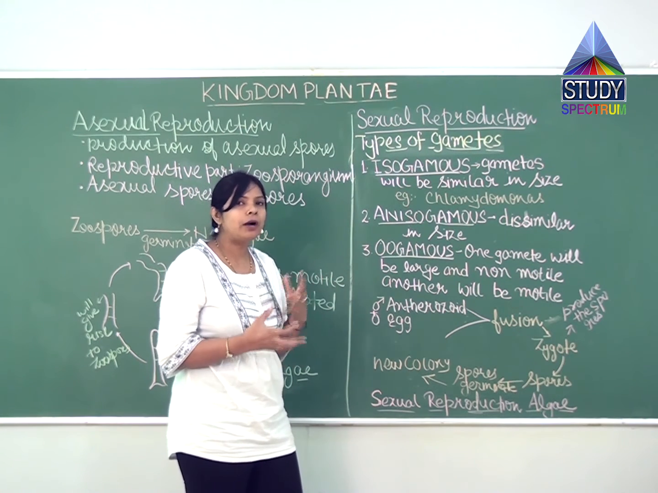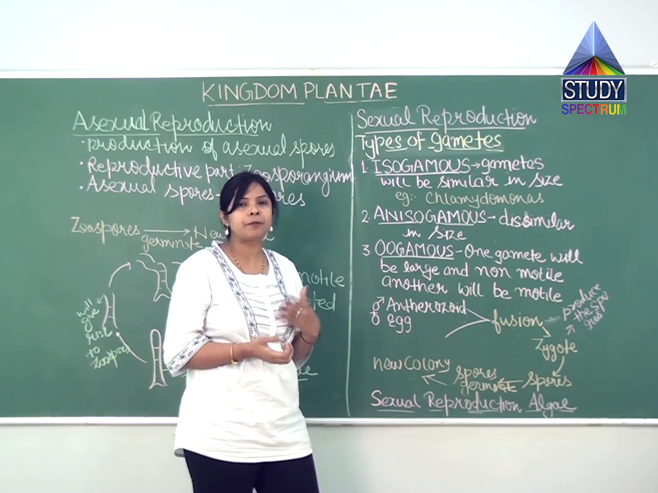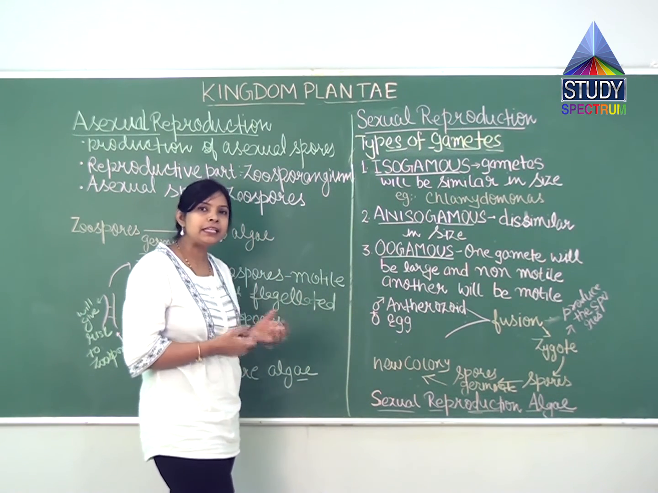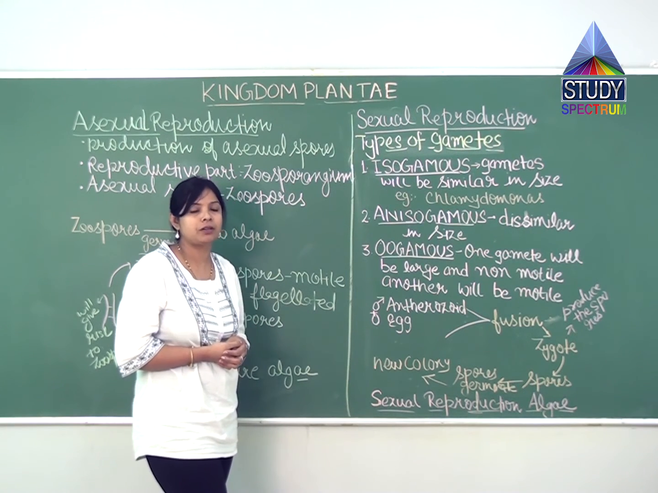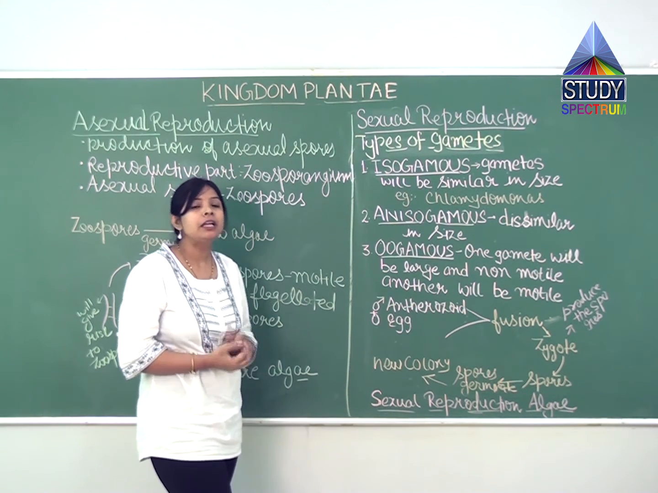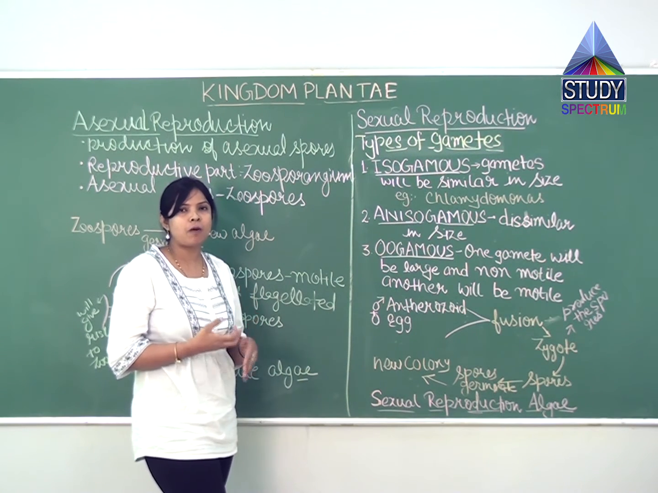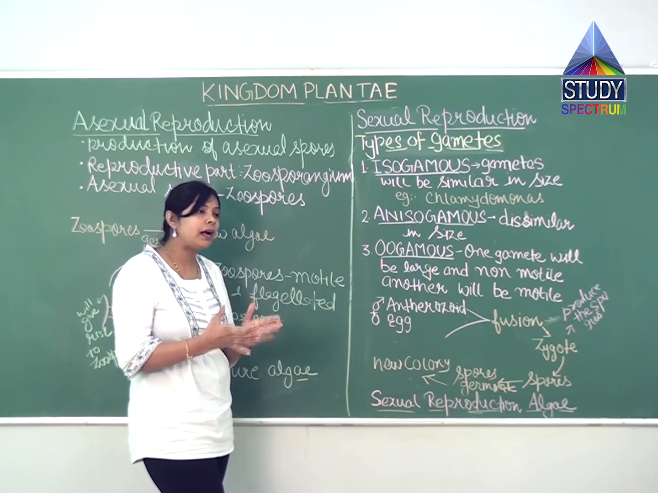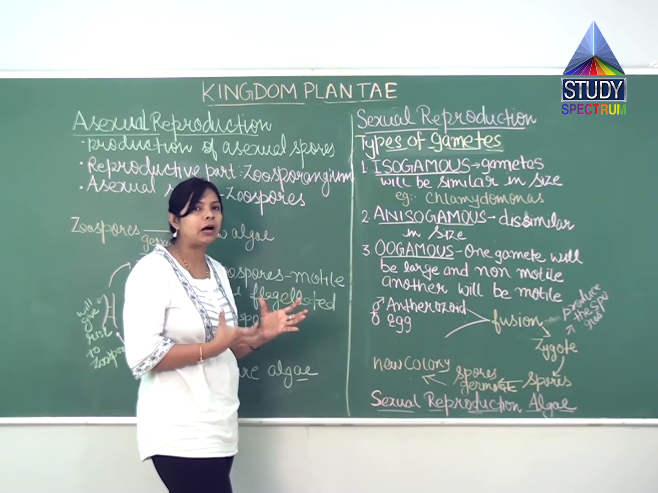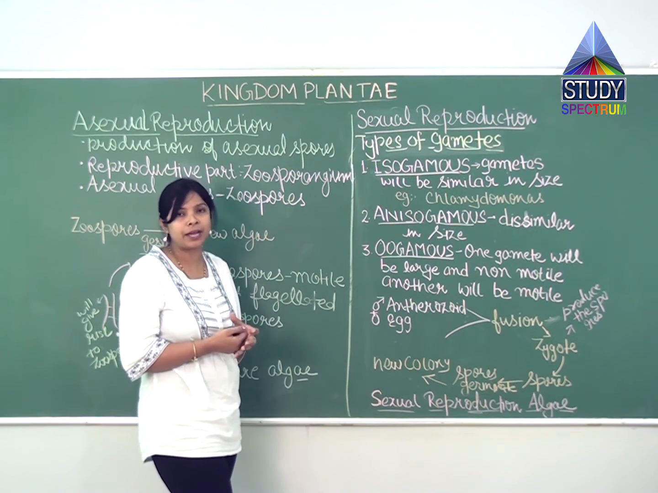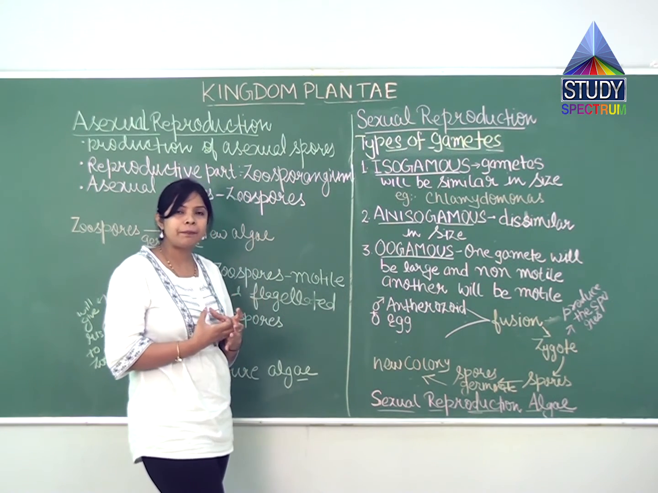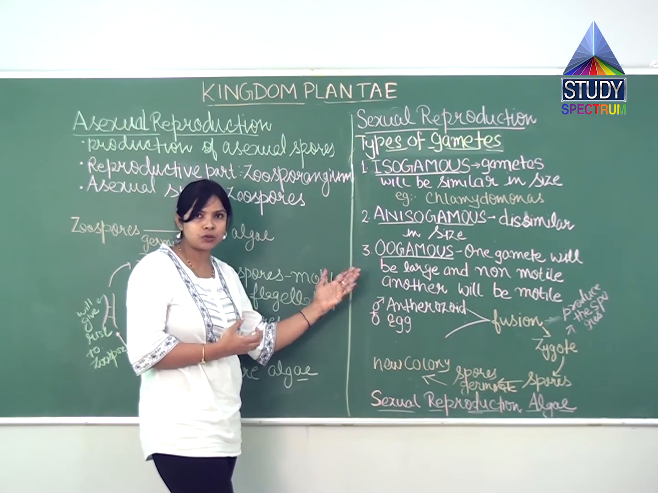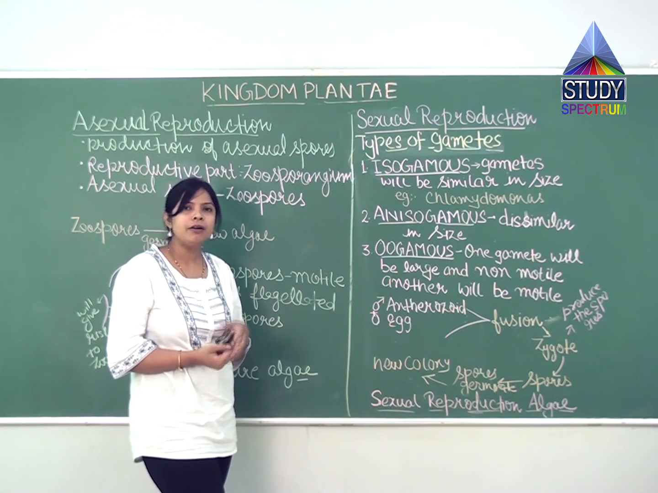So reproduction in algae can be of three types: vegetative reproduction, asexual reproduction and sexual reproduction. Vegetative reproduction can be in the form of fragmentation or cell division. In fragmentation, the parent body will break down. Suppose I take the example of Spirogyra, which I have already taken. Each part of the body breaks down and all the pieces can give rise to a new individual. So that is fragmentation.